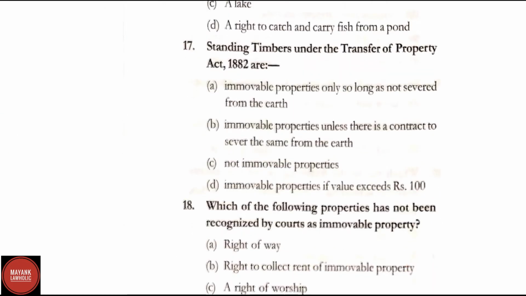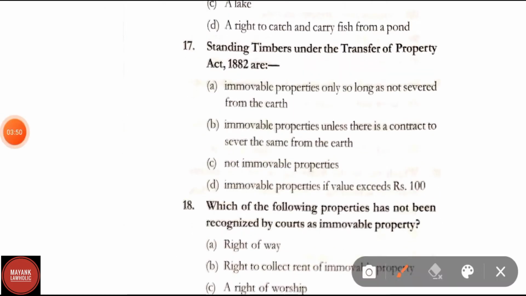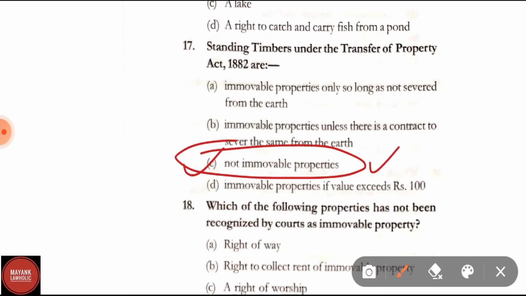Question number 17. Standing timber under the Transfer of Property Act are immovable properties only so long as not severed from the earth; immovable properties unless there is a contract to sever the same from the earth; not immovable property; immovable properties if the value exceeds ₹100. Here standing timber under the Transfer of Property Act is not immovable property. Option C is the right answer.